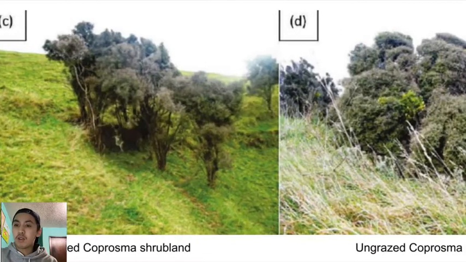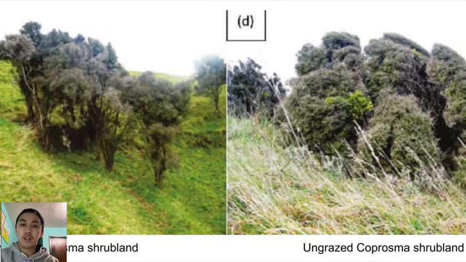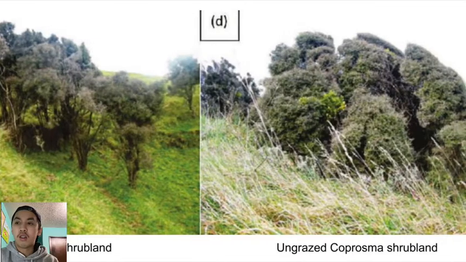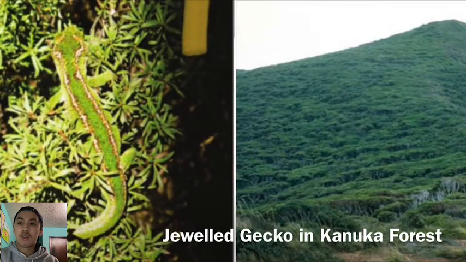The experiment took place on 14 Coprosma shrubland sites and 7 Kanuka forest sites, with each site either grazed or ungrazed. The sites were chosen based on current conditions. The study undertook 6 searches spaced out over 4 seasons on each site during the day and in optimal conditions where geckos are likely to emerge.